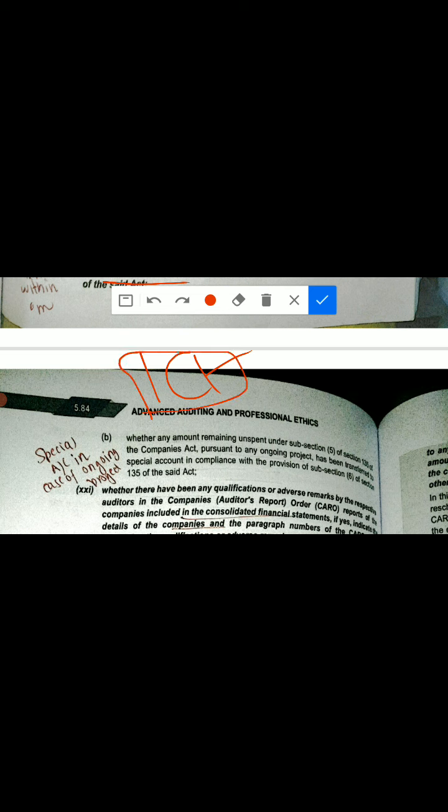Okay, but out of that 1 crore only 90 lakh were used in the ongoing project. So you have to make sure that the remaining 10 lakh rupees are transferred by the company to a special account in compliance with subsection 6 of section 135.